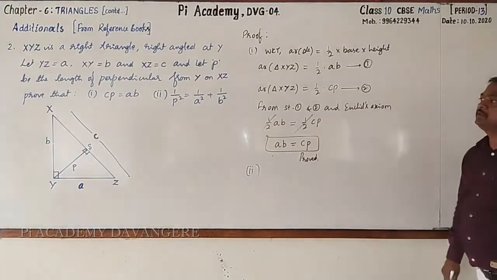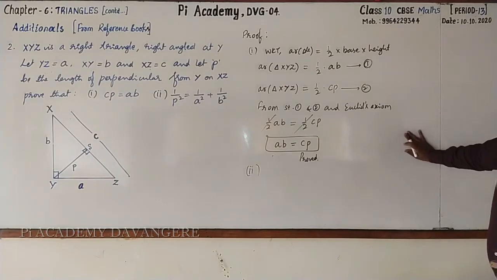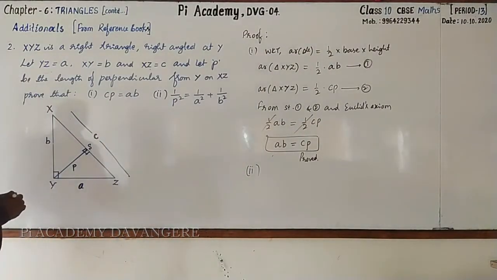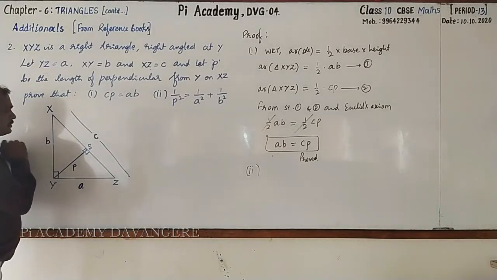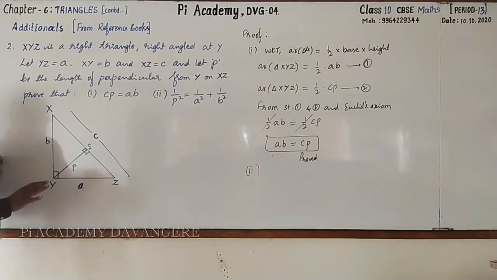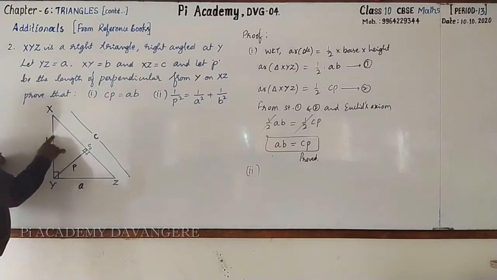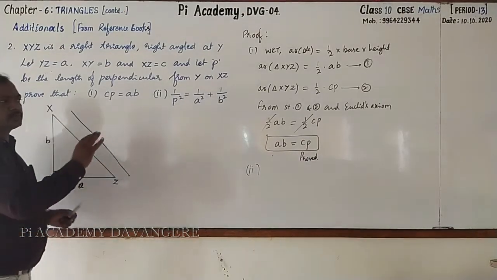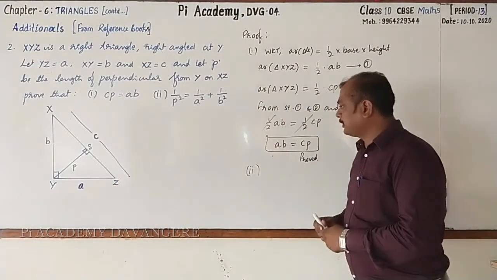Now let's go for proving the second one. It is 1 by P square equal to 1 by A square plus 1 by B square. Anyhow, we need A square and B square. How do you get A square and B square? Very good. By using Pythagoras theorem, you can write C square equal to A square plus B square. Afterwards we shall check. Don't go for writing. Just keep observing the board.